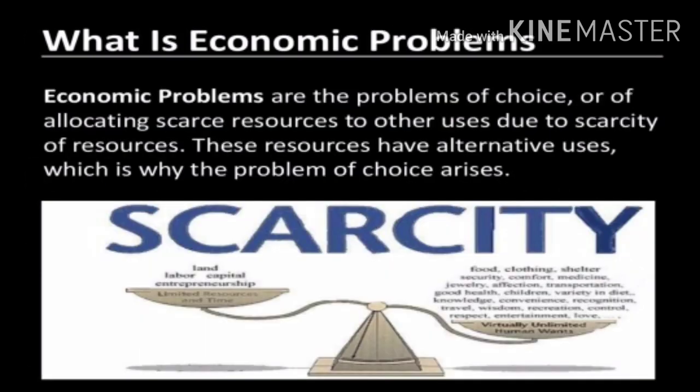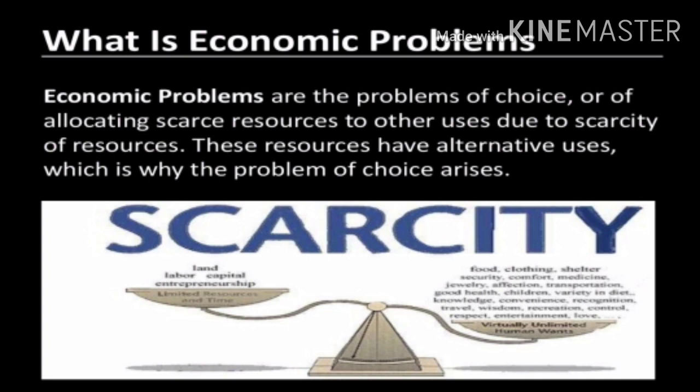Scarcity is the root cause of all economic problems. If there is no scarcity, there is no economic problem. In our day-to-day life, we face a lot of scarcity problems. For example, there is a long queue at the railway station, bus stand, and ration shops. This is due to scarcity, because resources are limited whereas wants are unlimited. So what is the solution to this? We can opt for alternative uses.